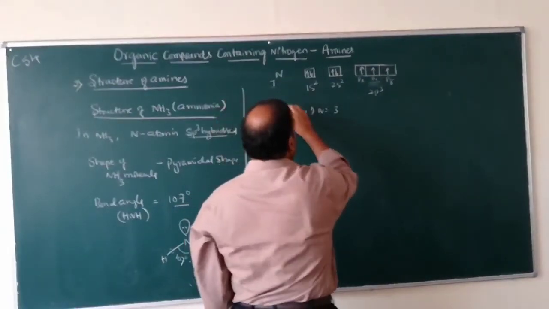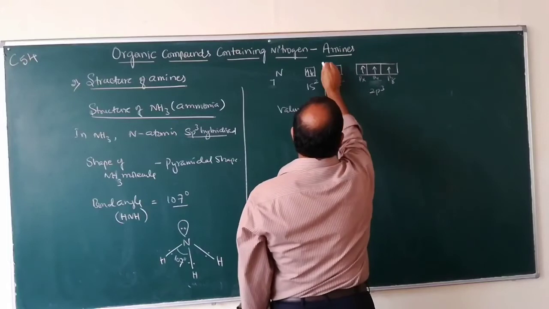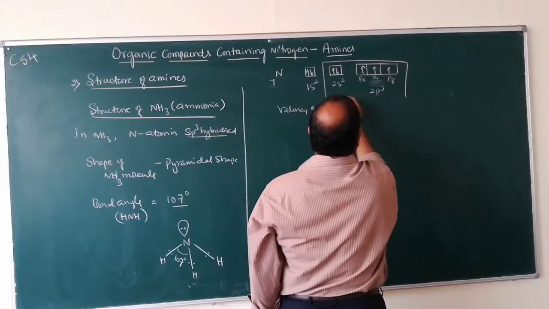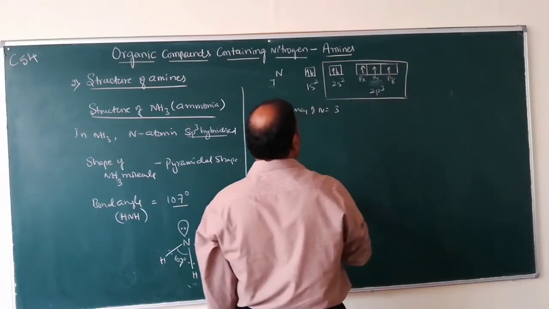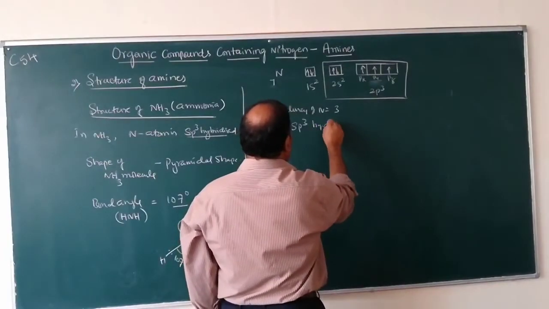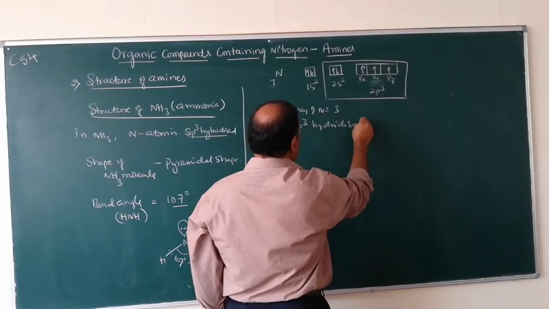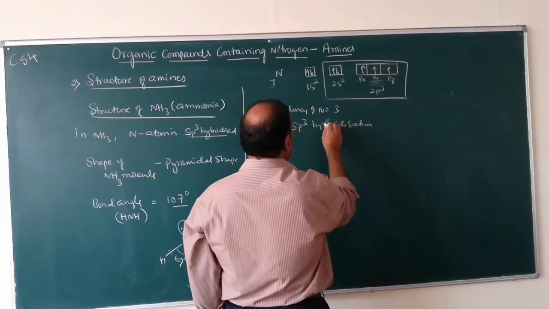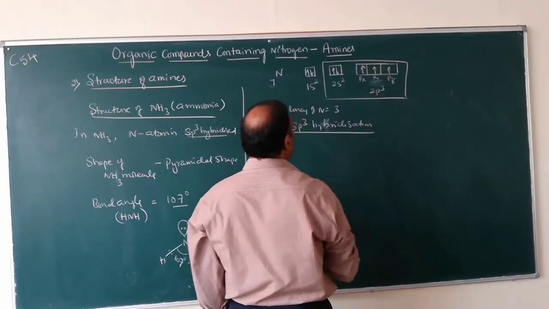So the nitrogen atom undergoes sp3 hybridization. What is sp3 hybridization?